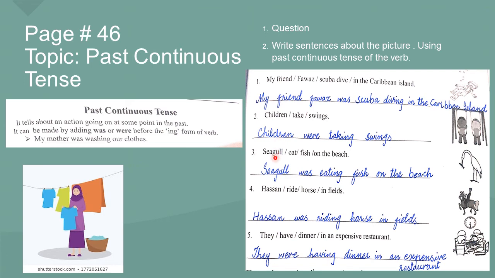Seagull eat fish on the beach. Seagull was eating fish on the beach. Hassan ride horse in field. Hassan was riding horse in fields. They have dinner in an expensive restaurant. They were. We will use were with they. Have is the verb, so we will add ing with it. They were having dinner in an expensive restaurant.